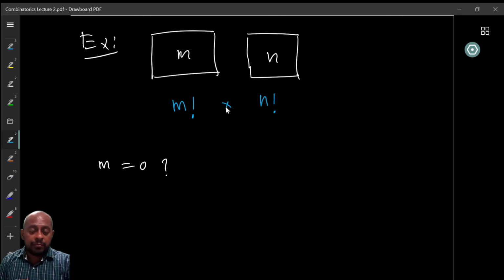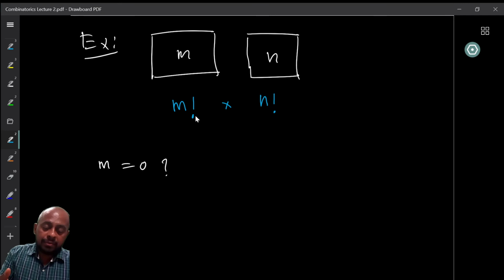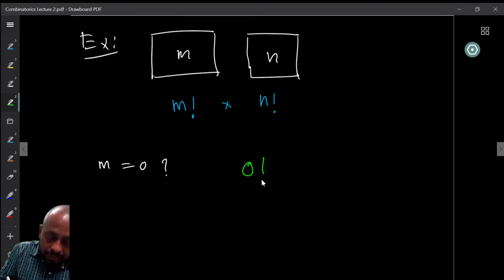So m factorial in the first case, when m is equal to 0, must be 1. Because otherwise 0 into n factorial will not be n factorial. I want n factorial into something to be n factorial itself. So m factorial in that case must also be 1. Therefore we justify the reason we use 0 factorial is equal to 1.